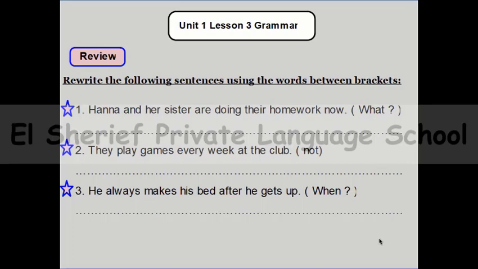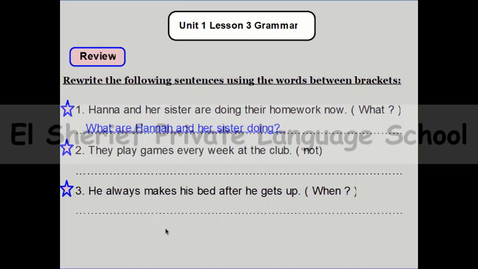We can start with question number 1. Rewrite the following sentences using the words between brackets. Number 1, Hannah and her sister are doing their homework now, so we need you to use what? And of course, this is present continuous. So if you want to make a question using present continuous, the answer is, what are Hannah and her sister doing? If we have verb to be in the sentence, of course, we will use it in the question.